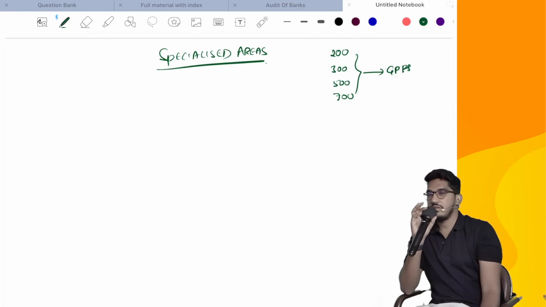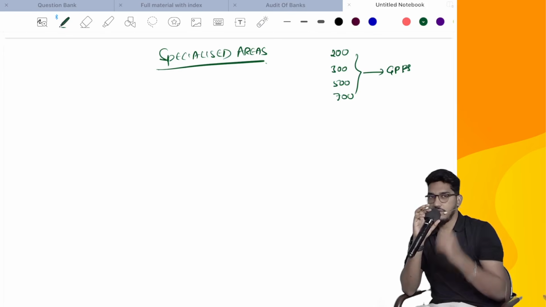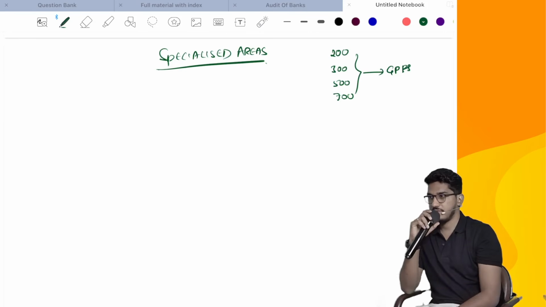But sometimes we chartered accountants might also be requested by the clients to do audits of special purpose financial statements, or financial information which is specific only for certain users.